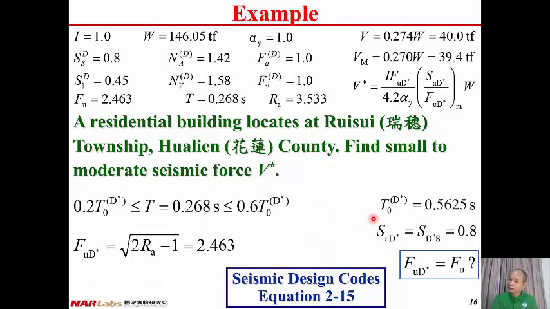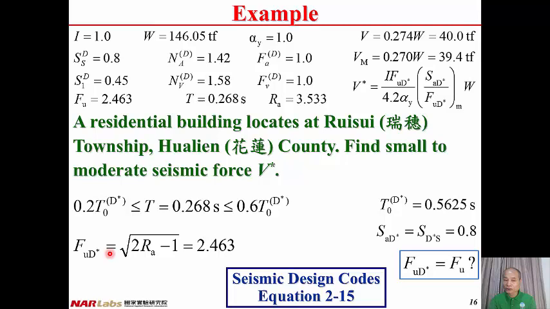Okay, so far we have T0 star, T0 D star, and also SAD star. Then we are going to find the reduction factor for the seismic force, FUD star. Then we have T equal to 0.268 seconds, and it lies between 0.2 T0 D star and 0.6 T0 D star. Therefore, by looking up seismic design code equation 215, we can compute FUD star, the seismic force reduction factor for the structural system due to ductility.